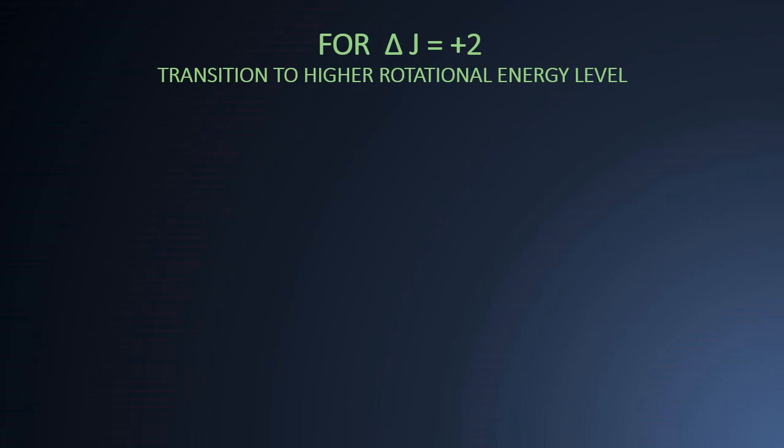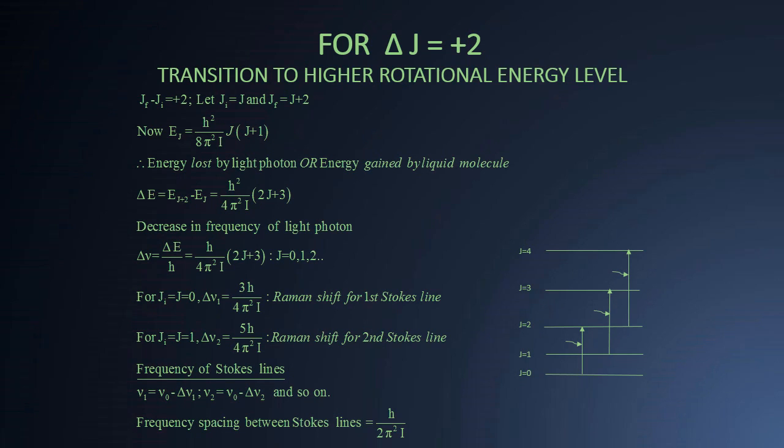When delta J equal to plus 2, suppose the liquid molecule jumps from energy level having initial value J to final value J plus 2. Energy absorbed by the liquid molecule can be calculated as shown in this slide, and delta E equal to h square upon 4 pi square I into 2J plus 3, where I stands for moment of inertia of the liquid molecule and h stands for Planck's constant.